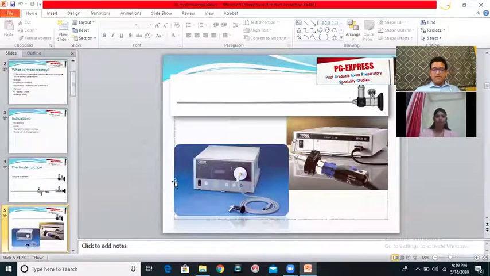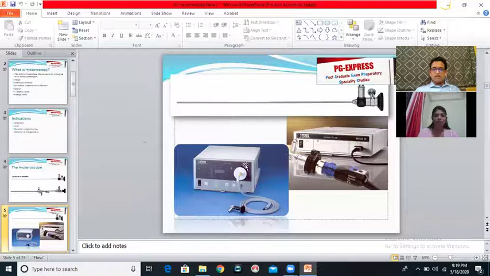But when you make the light incident upon the glass surface at a particular angle, at this angle, the light would simply reflect from the glass without causing any transmission into the glass. This phenomenon we call total internal reflection.